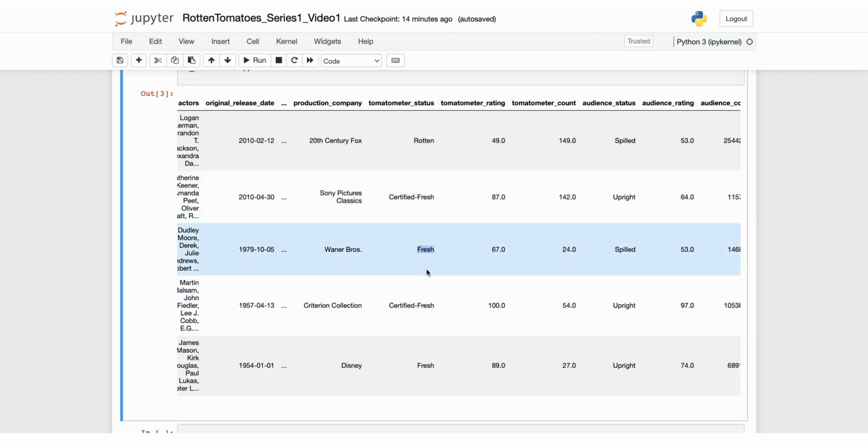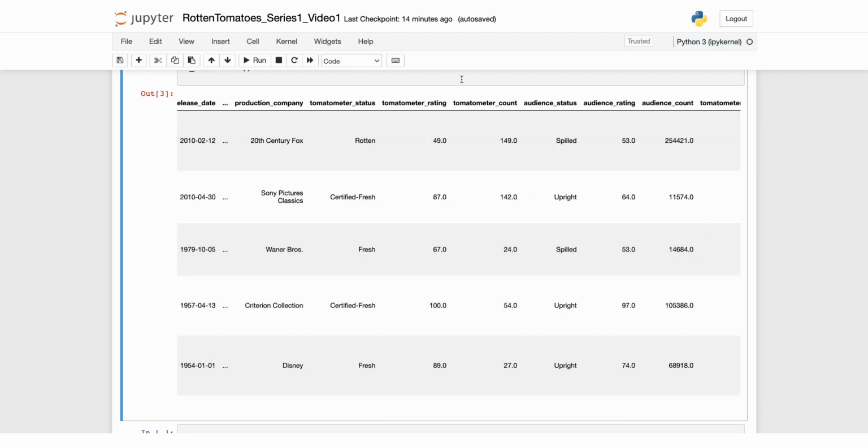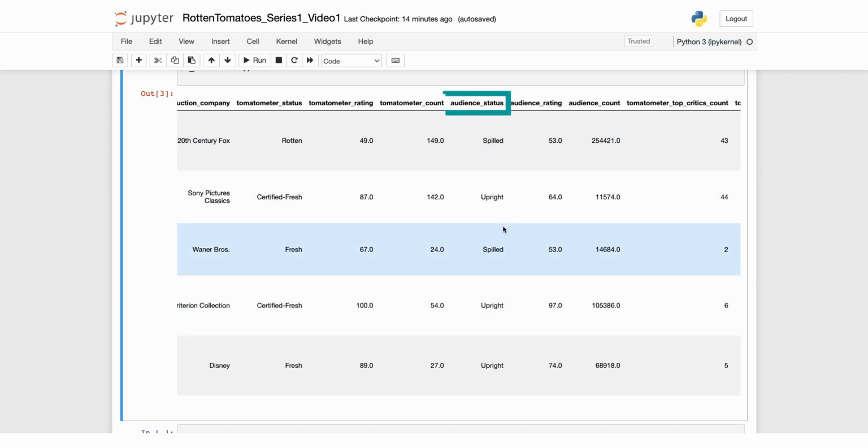So this will be our Rotten Tomatoes numerical rating, and we also have a count. So this would be the number of critics' reviews of a movie, and we've got audience status. This is a movie's classification from audience reviews, and audience rating is the numerical rating from the audience.